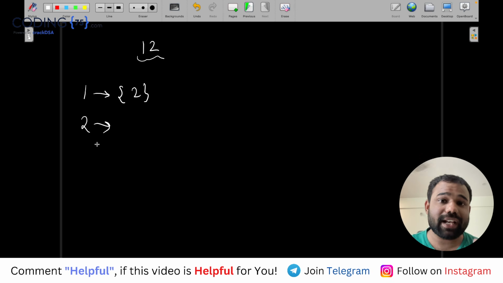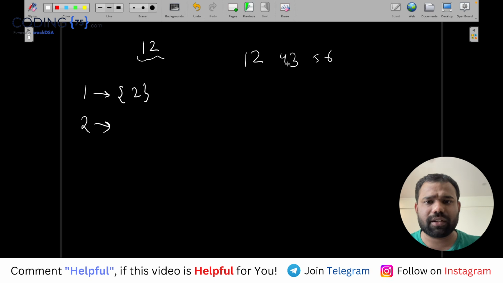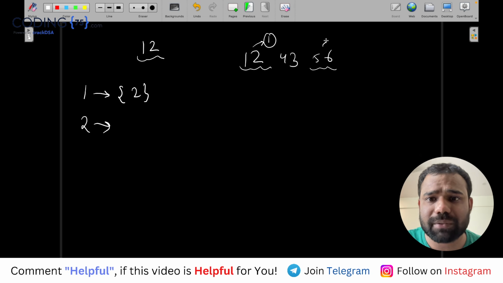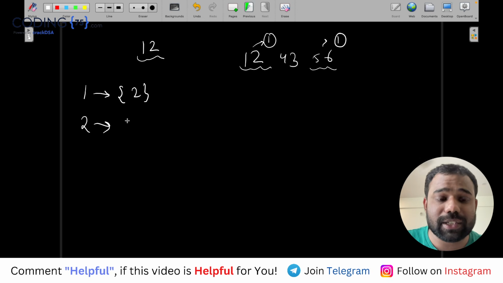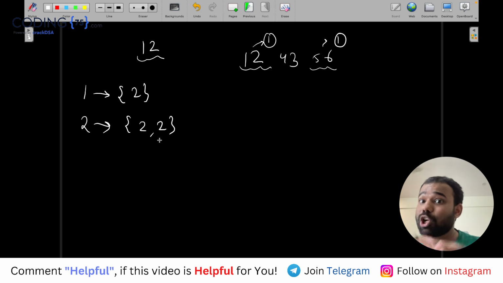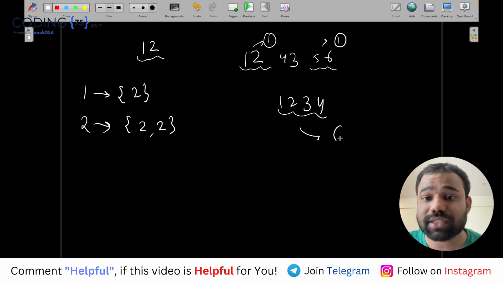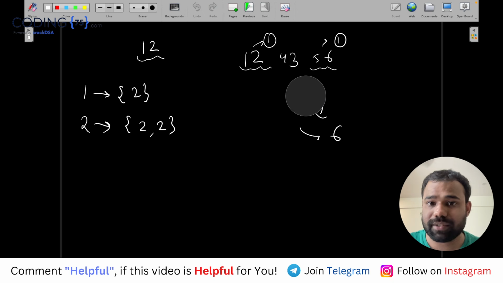So I can have one set of adjacent numbers and one more set of adjacent numbers. In between, anything can be there, doesn't matter. But one set of consecutive numbers and one more set of consecutive numbers. So one subarray from here and one from here. Means if you need 2 subarrays without inversion, there should be 2 pairs of 2 and 2. Understood? There cannot be 4. See, you can't write 1, 2, 3, 4 because this will sum up to 6 as we discussed here. There should be 2 separate increasing pairs actually.